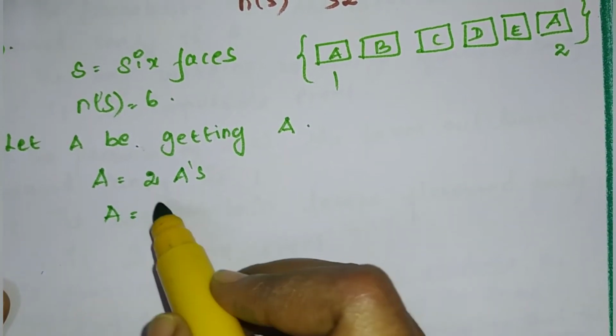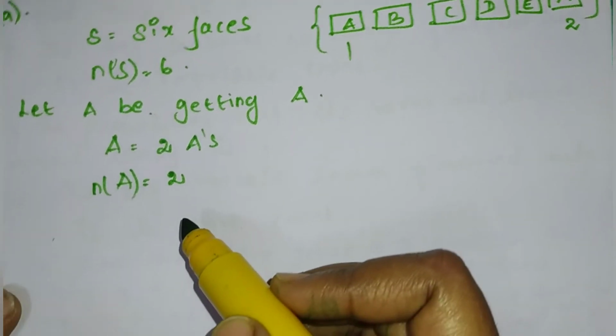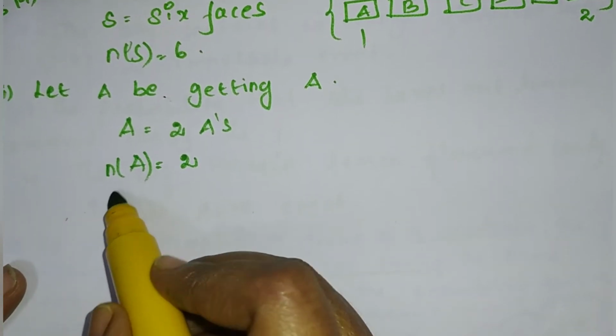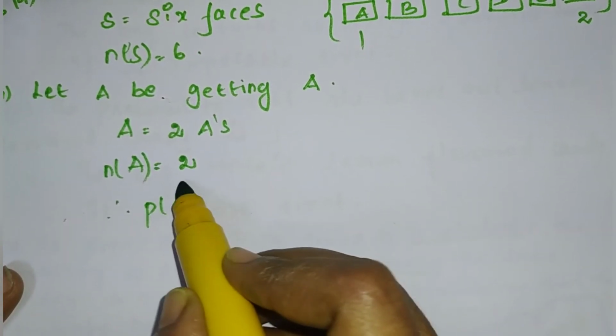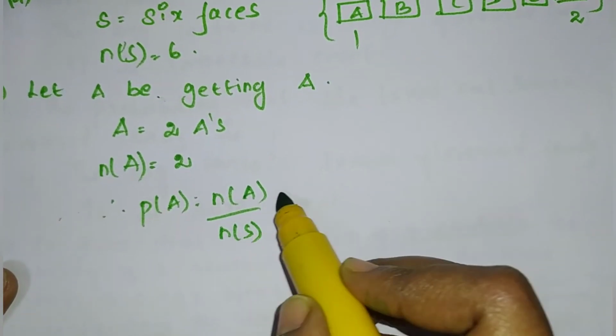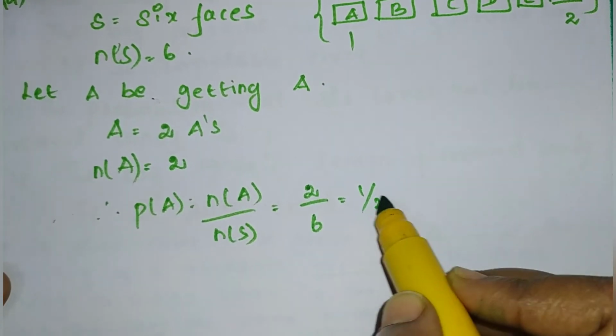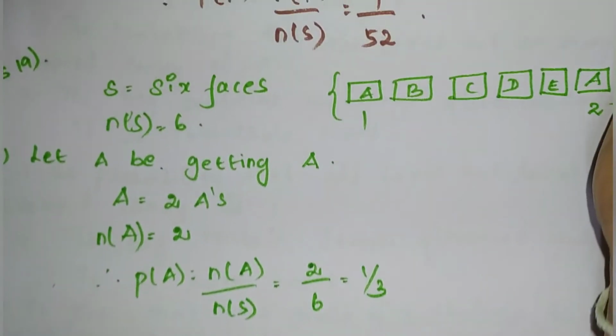So capital A is equal to 2. That N of A is equal to 2. Therefore, P of A is equal to N of A divided by N of S is equal to 2 by 6. If you cancel, you will get 1 by 3.